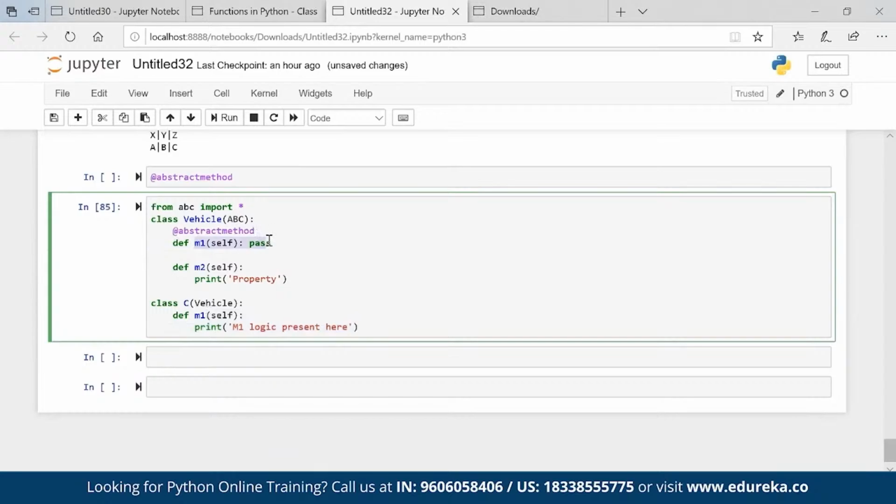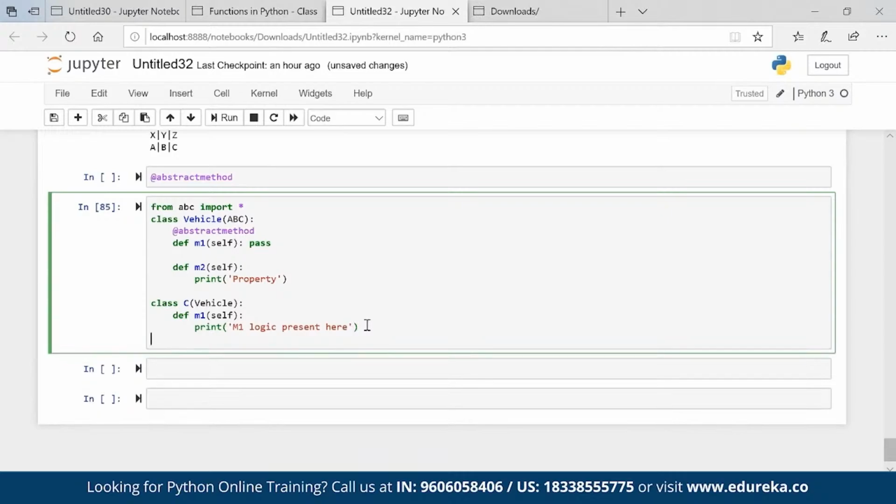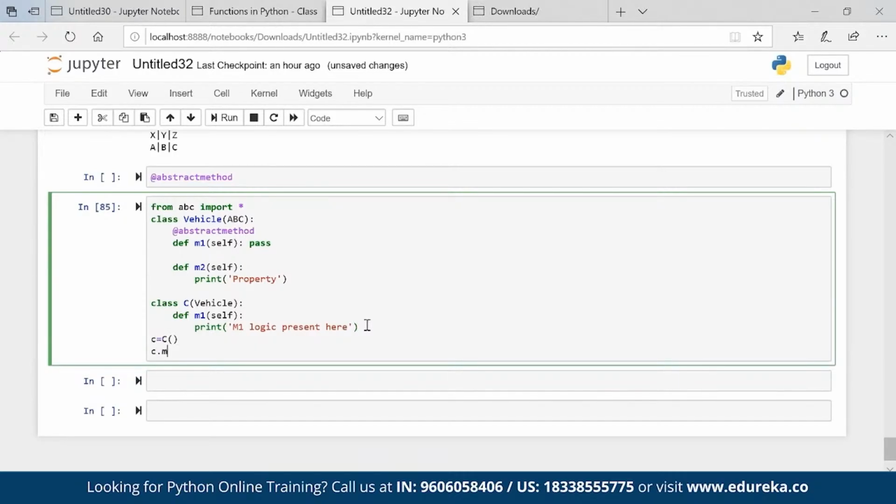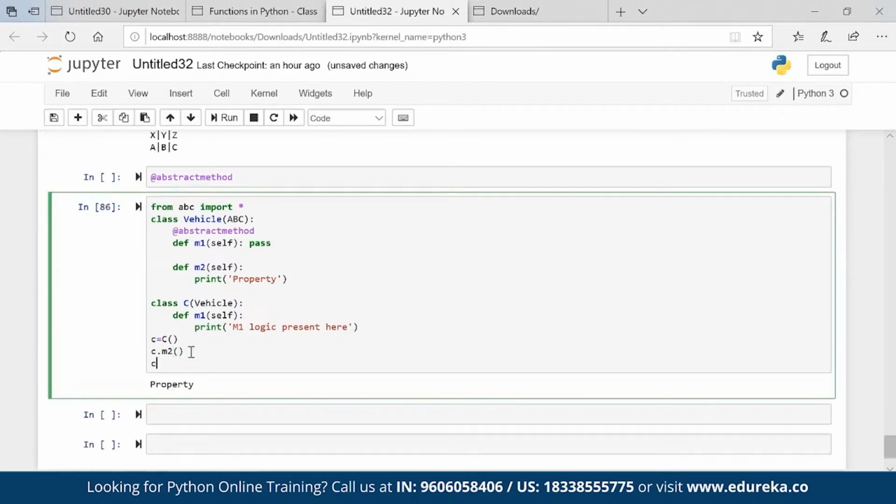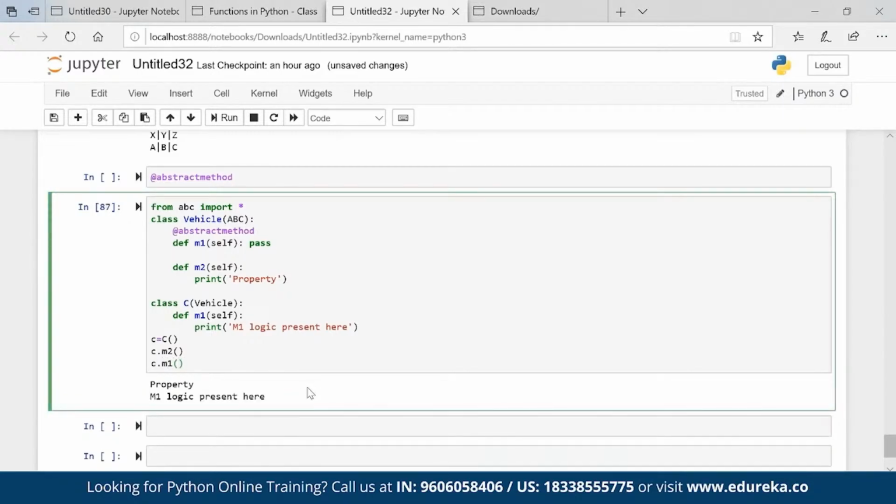My m1 is not fully constructed. I want that m1 property from you. Okay. So that is what we can do. So let's say if I create c is equal to the child class, c dot m2, m2 is working fine, c dot m1, m1 is working fine as well.